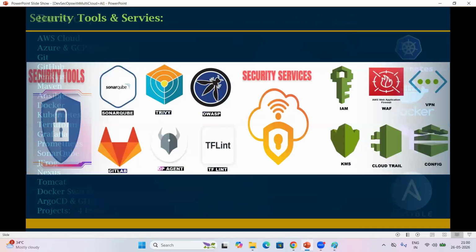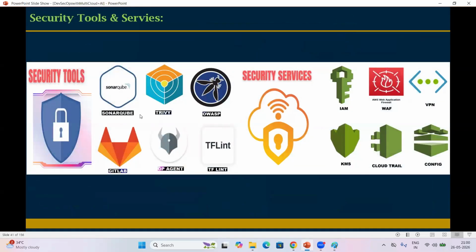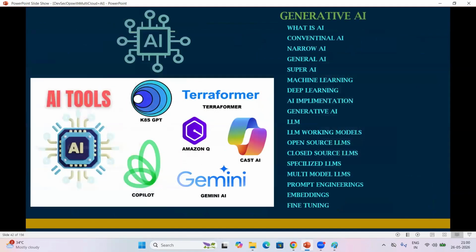In our course, security tools will be covered: Trivy, Sonar, OWASP. These are all very, very important tools. Also look at my screen. AI tools will be covered too: Copilot, Gemini AI, Cast AI, and generative AI. Agents are not added here, but agents also will be covered, along with different concepts at the agent level.